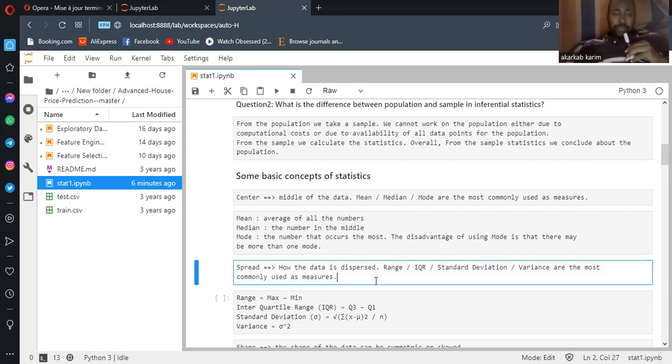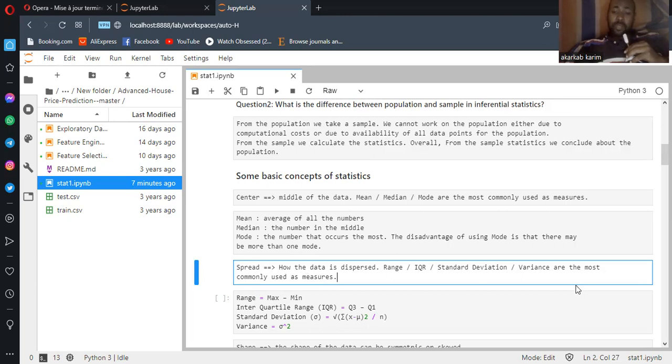Okay, these are the three measures we have, and we also have the concept of spread, because we need to see how the data is spread, how the dispersion of data looks in my plot or in my visualization. We can see some points in a plane. So we need to measure this variability we have. Spread is how the data is dispersed. We have range, IQR, standard deviation, and variance.